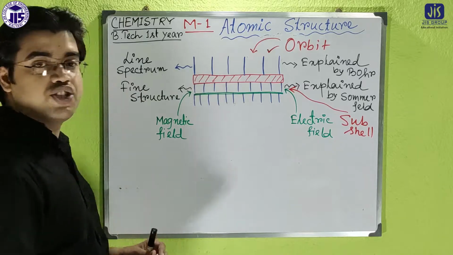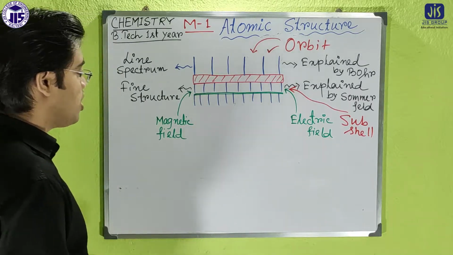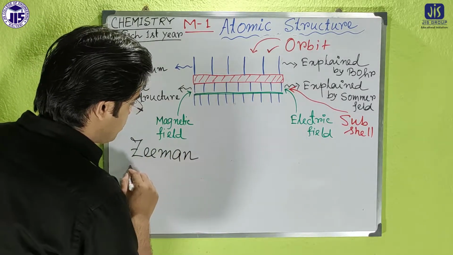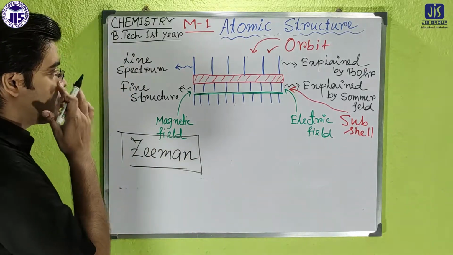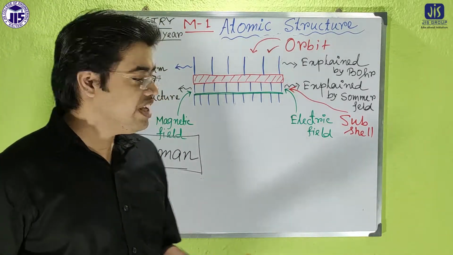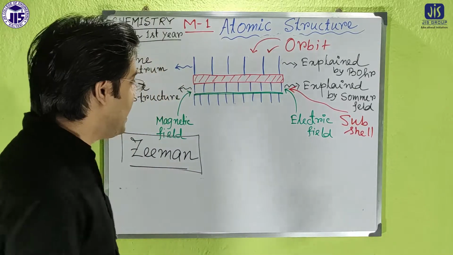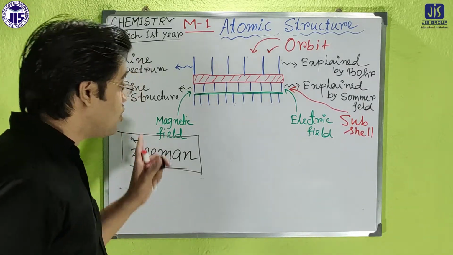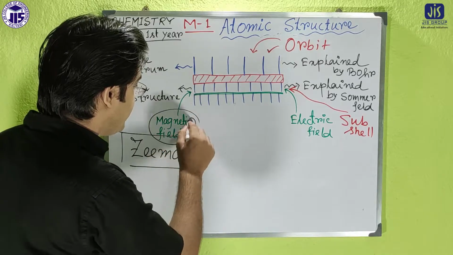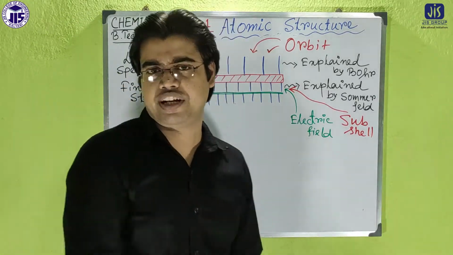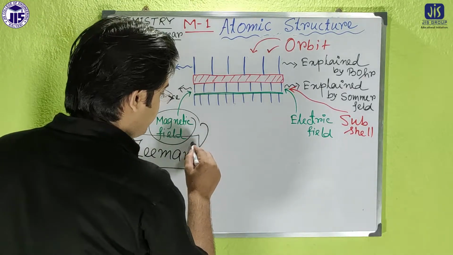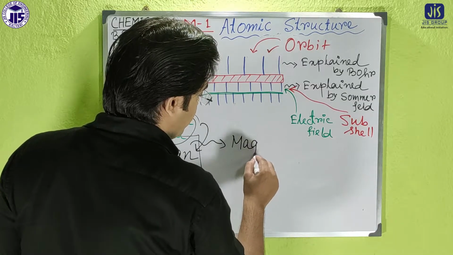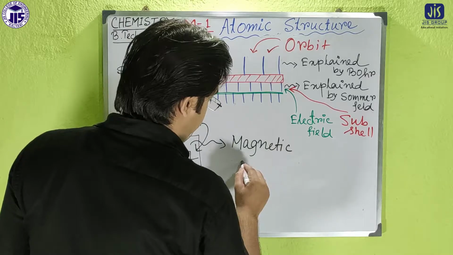First of all, if we consider the magnetic field, there was a scientist named Zeeman. Zeeman first observed that in the presence of a magnetic field, each and every line of the fine structure is again split into smaller lines. For that reason, the splitting in the presence of a magnetic field is called the Zeeman effect. According to Zeeman, he introduced a new quantum number that is called the magnetic quantum number.